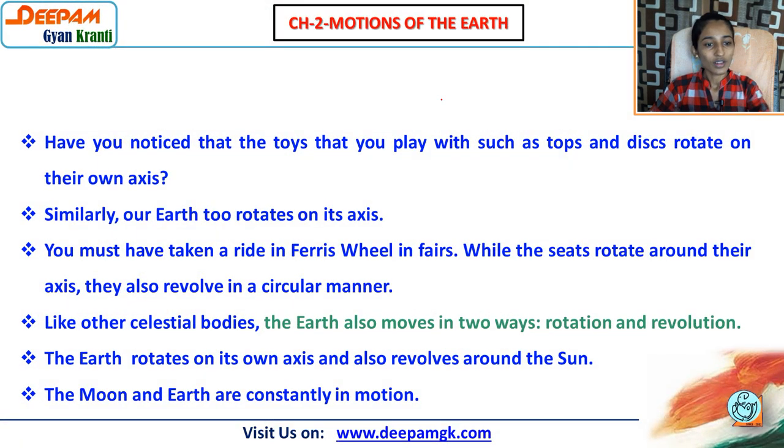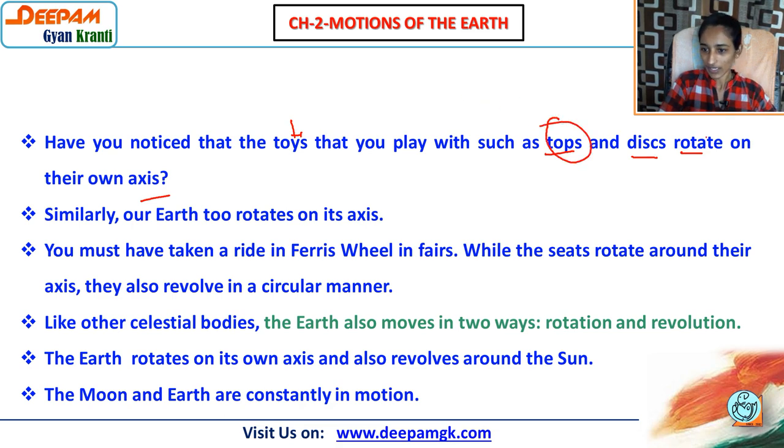So first of all, have you noticed that the toys that you play with, such as tops and discs, rotate on their own axis? Certain toys like tops, जिसको हम भमरडा बोलते हैं वो, and discs मतलब जो round आती है discus throw, you know that thing very well. So when you are playing with that, they rotate मतलब move होना. They move on their own axis मतलब on their own position, on their own place, so that is axis.